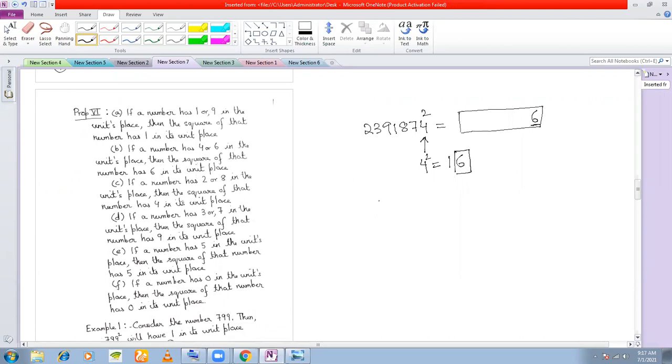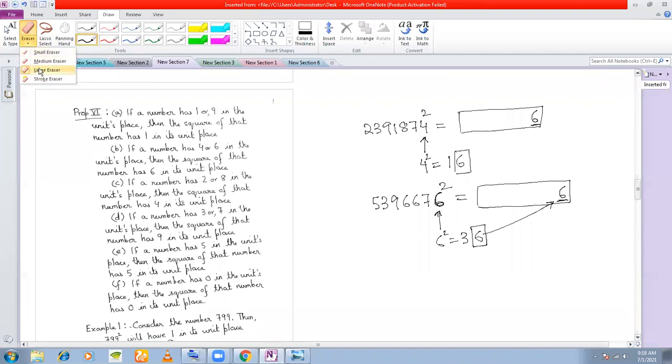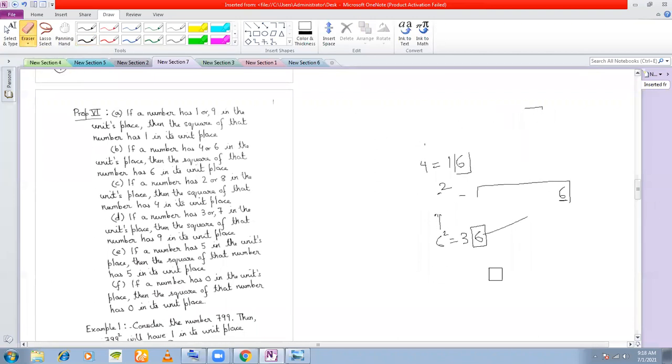Okay. Let us take another example. Again, another big number. I am squaring this number, and it will be very time consuming to multiply. But in 2 seconds, just by looking at this number, what can I say? If I square 6, I'll get 36, right? So what is the last digit here? 6. That means the last digit here will definitely be 6. Clear with this property? Yes, sir.